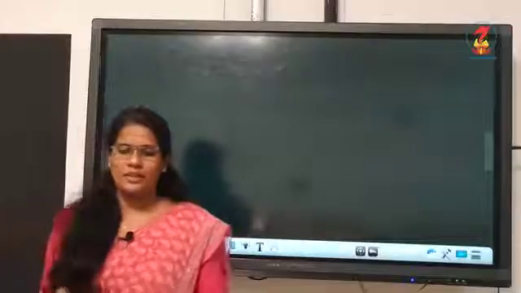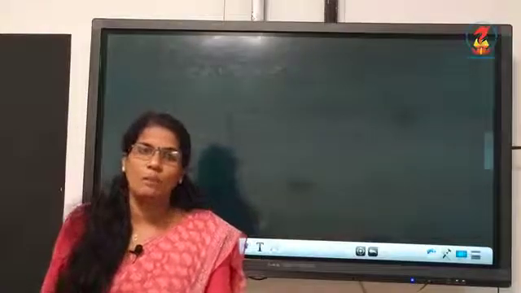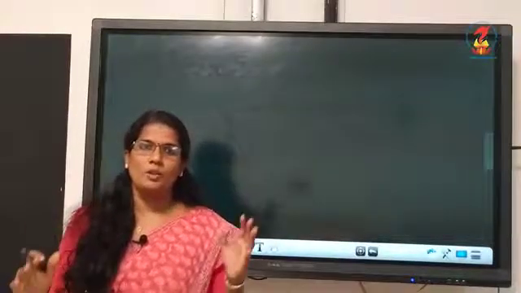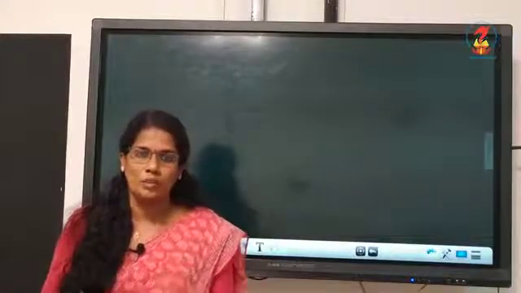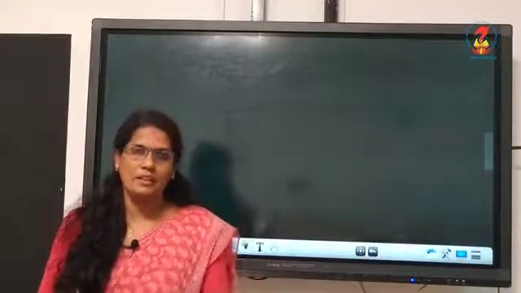Now, coming next is the major components of environment. What all things are there in the environment? What all things can you see in the environment?